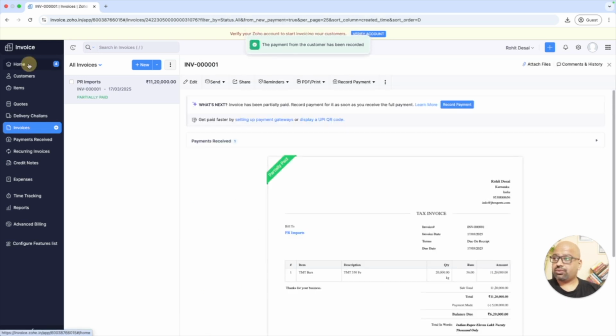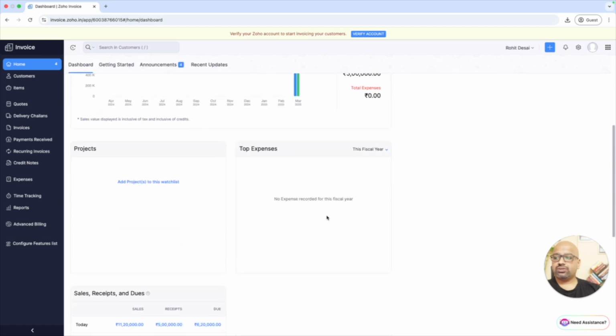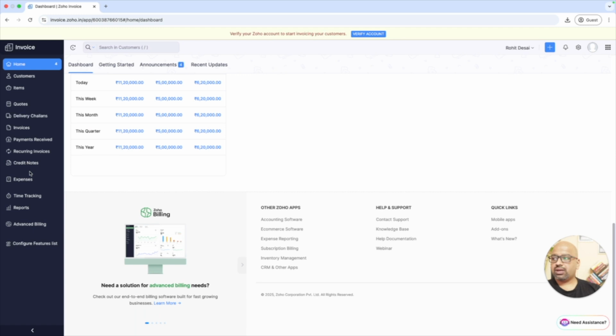Okay, now if you go home and check, there is a green thing which shows that out of the full payment, 5 lakhs I have received. There is some more balance payment. So these are all things that you can check from this dashboard. This is completely free to use, and you can manage each and everything.